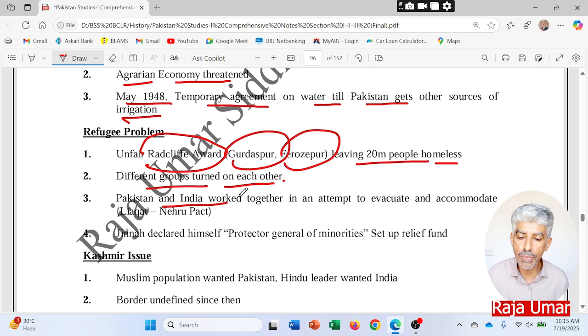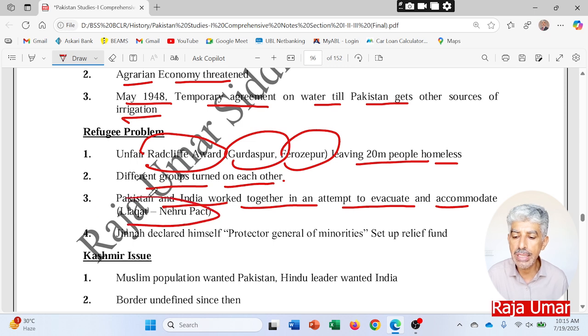Pakistan and India worked together in an attempt to evacuate and accommodate refugees, and that is known as the Liaquat Nehru Pact of 1950, so that there should be a proper registration system of the refugees, an evacuation system of non-Muslims from Pakistan to India, and an evacuation and accommodation system of the Muslims from Indian territory to Pakistan. So that is known as the Liaquat Nehru Pact.